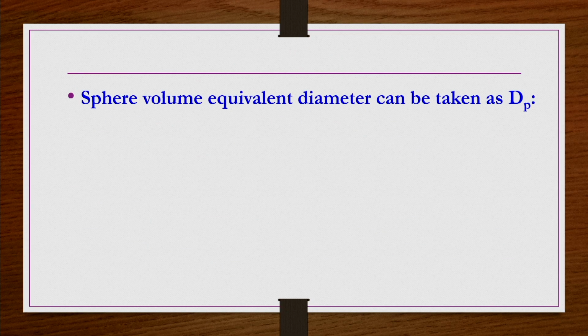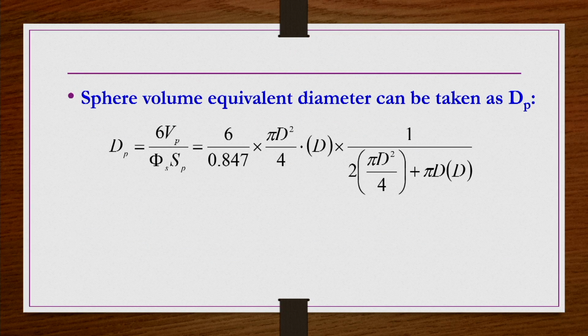That is phi_s, the shape factor or sphericity, does not depend on the size of the particle, it only depends on the shape of the particle. For short cylinders the sphericity is 0.847, which we have already done previously. So, we can use it. Now, sphere volume equivalent diameter d_p you can find by 6 V_p by phi_s S_p. So, 6 by phi_s, phi_s is 0.847, V_p is nothing but pi d square by 4 into h.